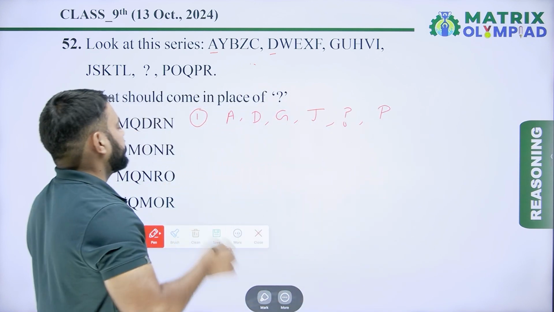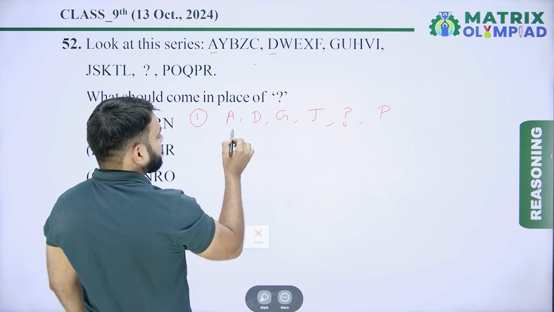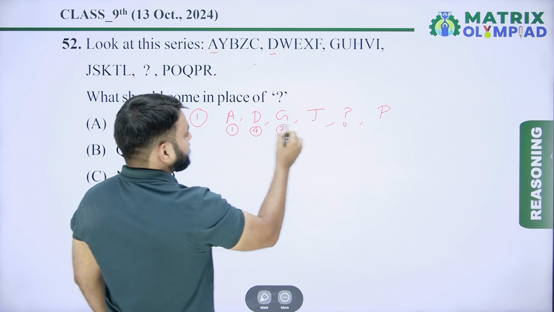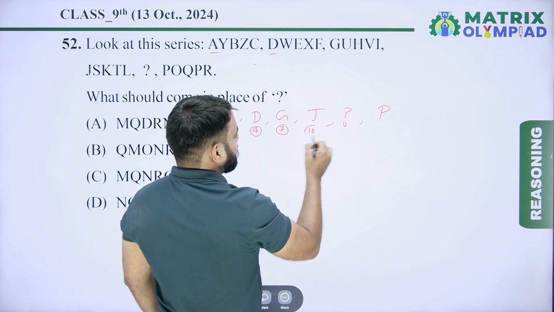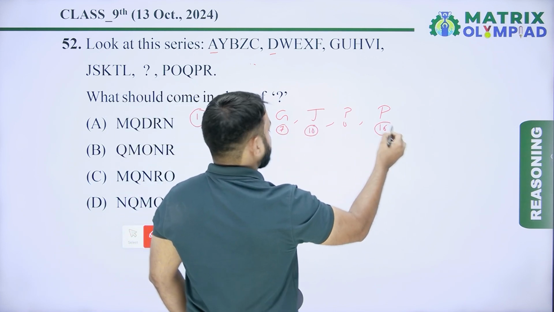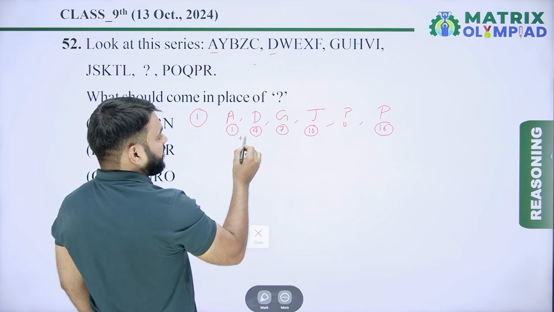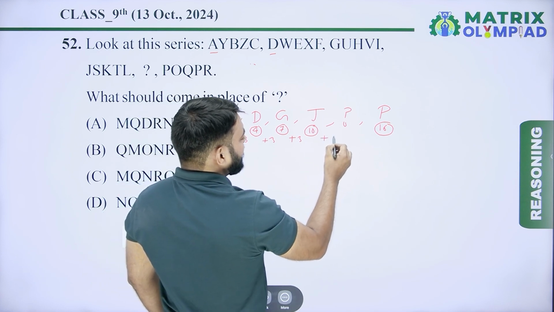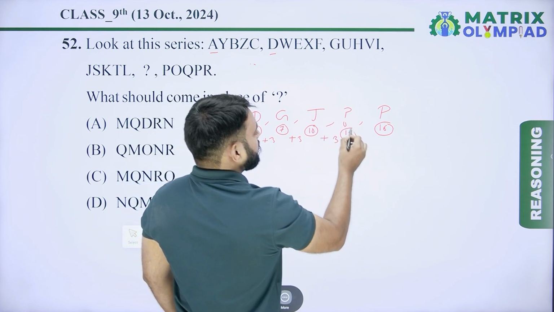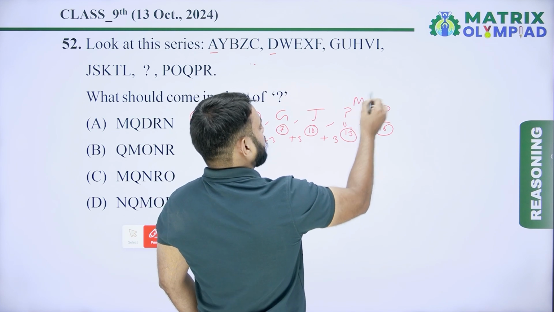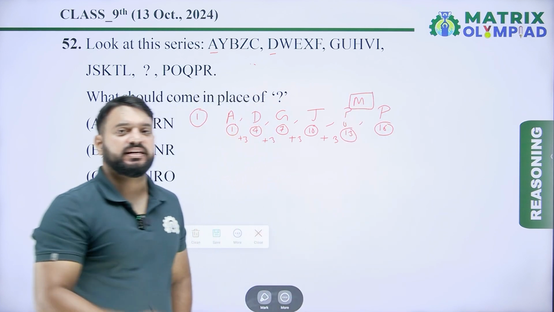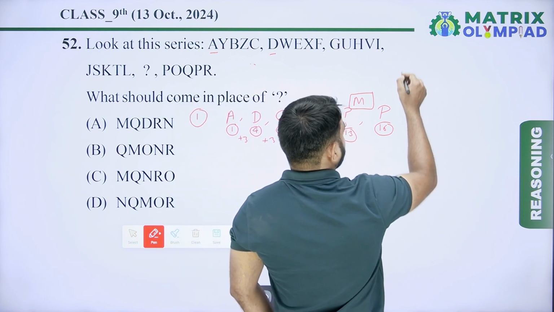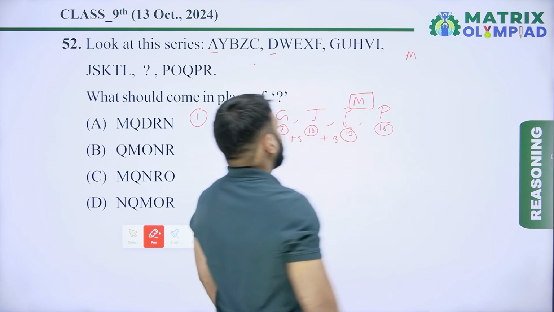So find the pattern of the given series. The place value of A is 1, of D is 4, of G is 7, of J is 10. Now the place value of P is 16. So the pattern is 1 plus 3, which is 4, 4 plus 3 is 7, 7 plus 3 is 10. Similarly, 10 plus 3 is 13. So the alphabet is M, because the place value of M is 13. So the first missing alphabet is M.